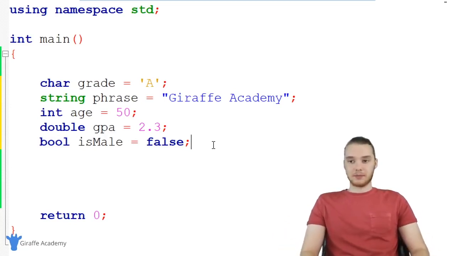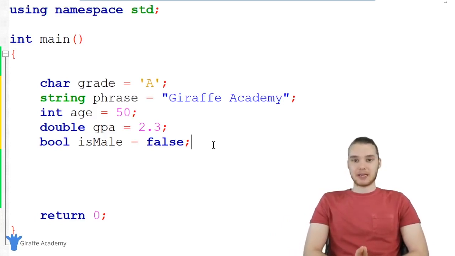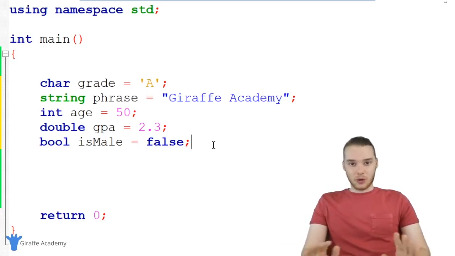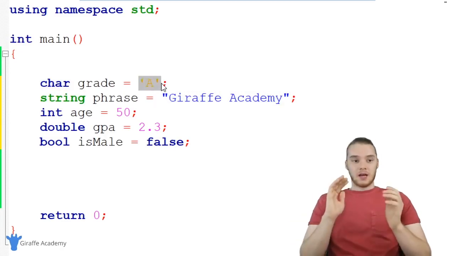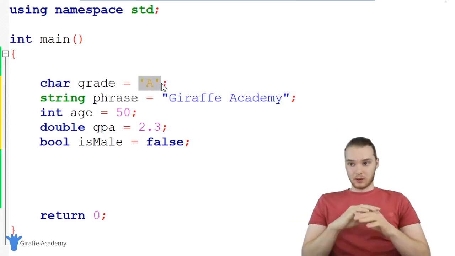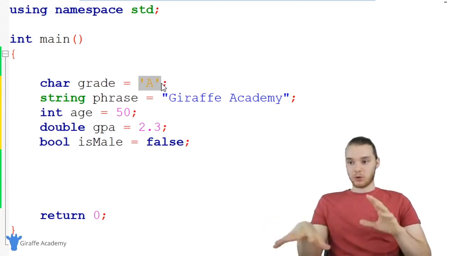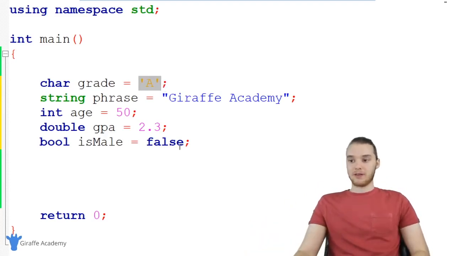Now there's a couple other data types that we could also get into, but I think 99% of the time, as a beginner, as somebody who's learning C++, don't concern yourself with anything that you don't have to. So Booleans, doubles, which are just decimal numbers, ints, which are whole numbers, strings, which is plain text, and chars, which are just single characters. That's what we're going to be working with. So as we go forward in the course, we're going to be working with all these different types of information.